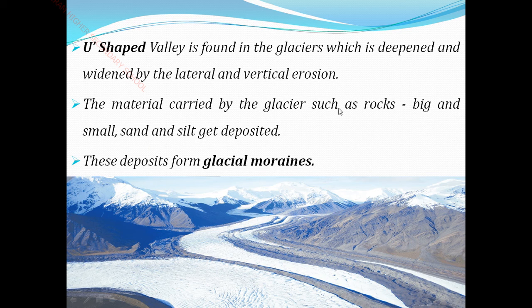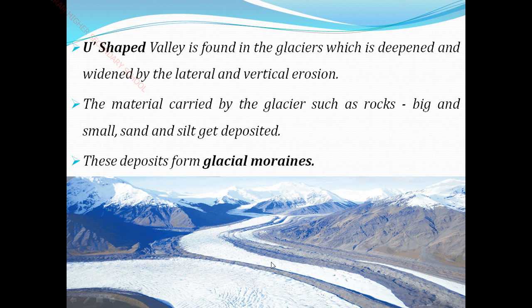A glacier is a mass of ice that moves into the valley. These are the two mountains, and in between we have a gap, which is called a valley. Here, when the rocks or sand get eroded, they come and are deposited here, so it seems like a U-shaped valley. These deposits form glacial moraines.